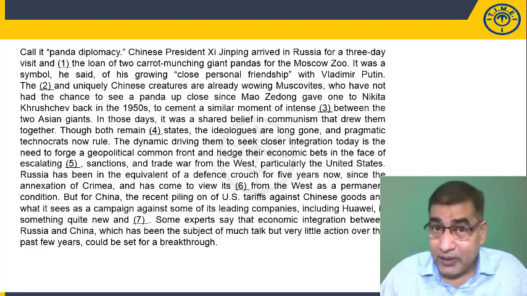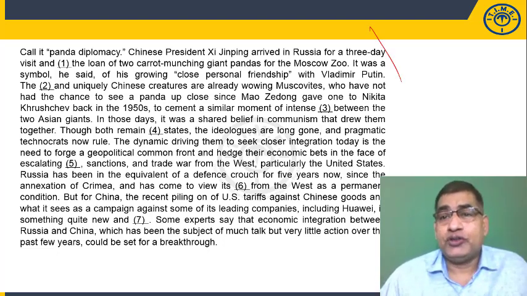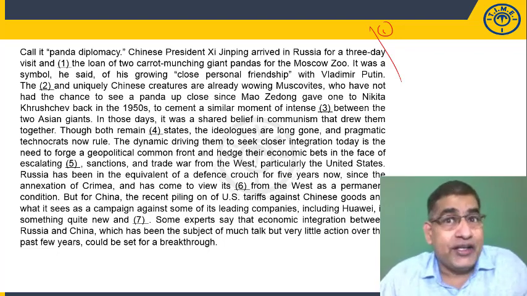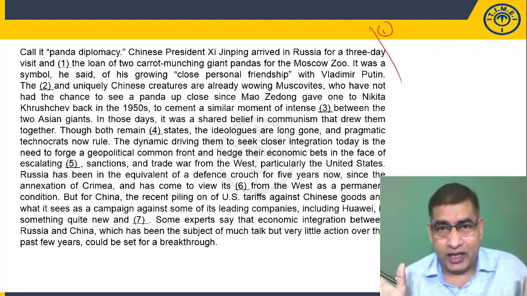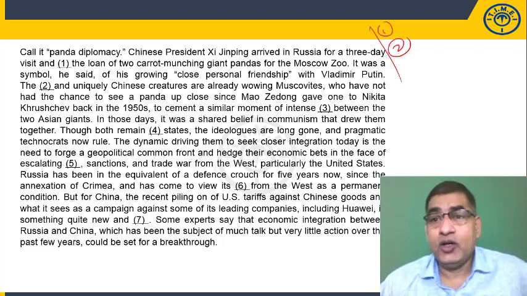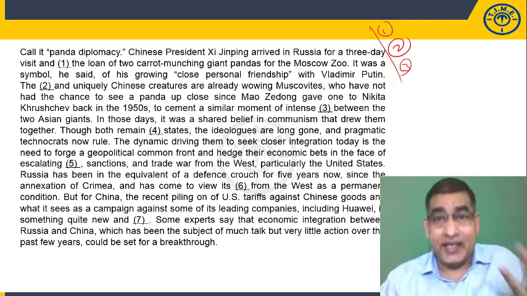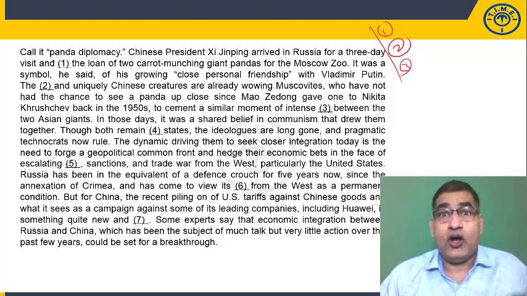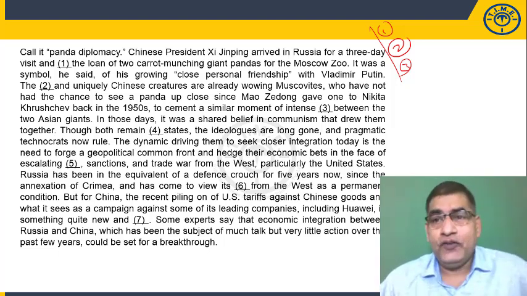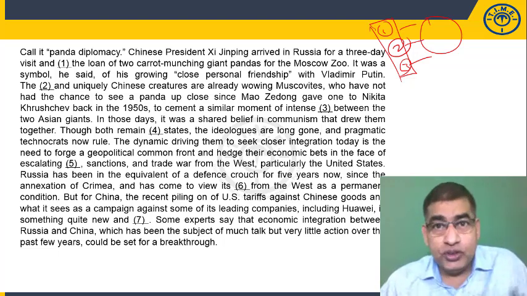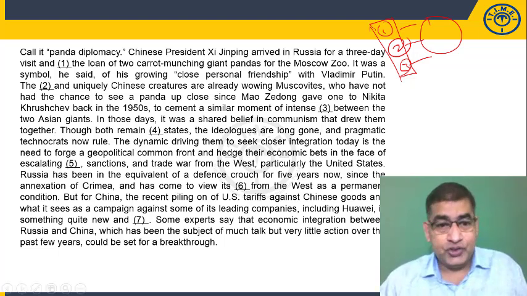Now, as you may remember from my sessions, I usually follow 3 steps for cloze test. 1. Read the entire passage and understand the topic, central idea, main supporting ideas, context, conclusion, style, tone, etc. Then identify clues for the blanks. And based on the clues, think of answer ideas or answer shadows. Obviously, because this is a practice session, we will not be following these 3 steps separately. Instead, we will club them together as we would normally do in exams. So here we go.